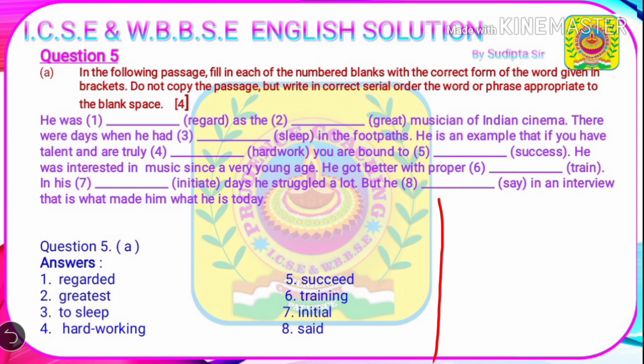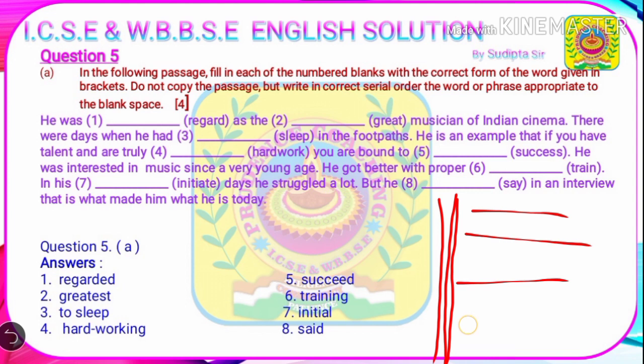Now we'll read the passage and understand in which tense and in which clauses the sentences are given. And after reading the passage twice or thrice, you will be able to answer the question correctly. And you will have to write vertically. Only the answer number will be written vertically, and then you will write the answers like this. So let's read the passage.